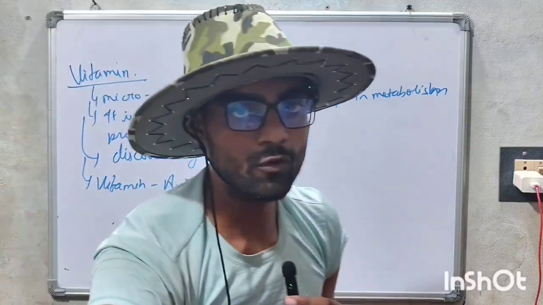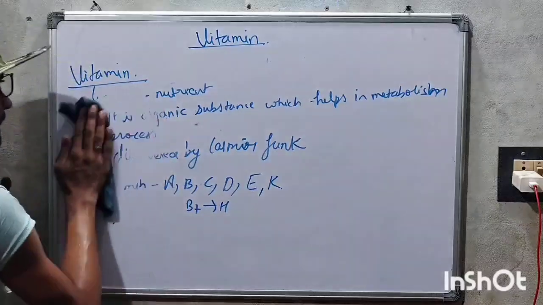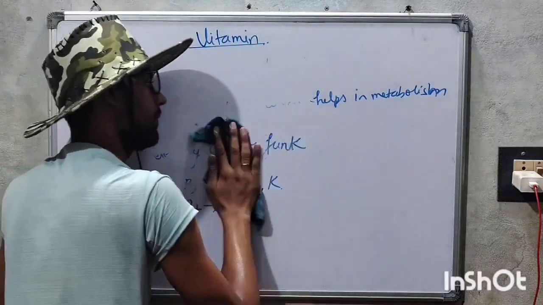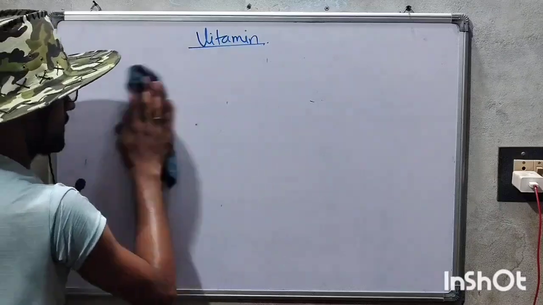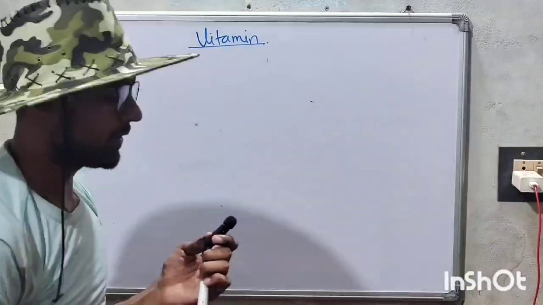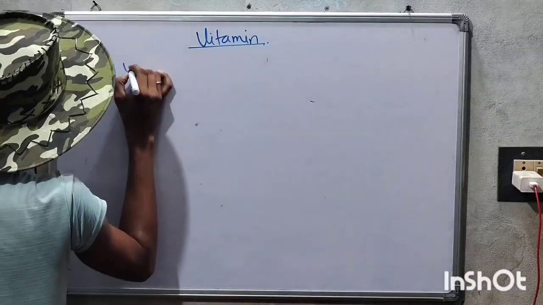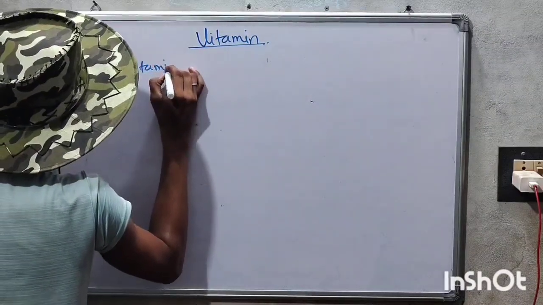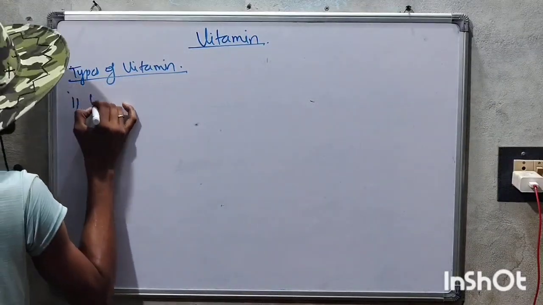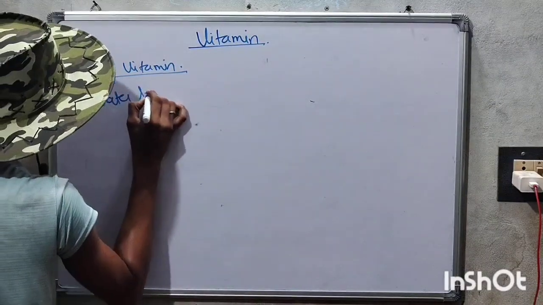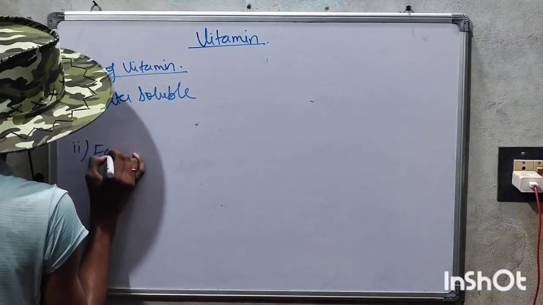Now we will talk about the types of vitamin. What are the types of vitamin? Generally, vitamin is of two types. The first one is water soluble, and the second one is fat soluble.